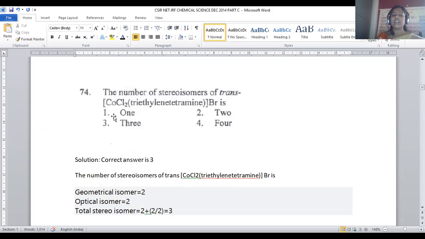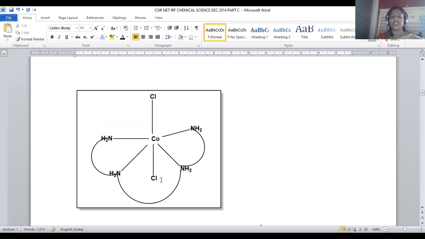The number of stereoisomers of trans-cobalt Cl2 triethylenetetraamine bromide is. Here you can clearly observe that in general we will go with cobalt ethylenediamine complexes. That will be a bidentate ligand. When you are taking triethylenetetraamine, how many amino groups are there? 4 amino groups are there. That's why it will become a tetradentate ligand. Each amine will donate one lone pair of electrons, so that it will become a tetradentate ligand, and the 2 chlorines should be oriented in the trans manner. That's the reason why here is the complex structure.